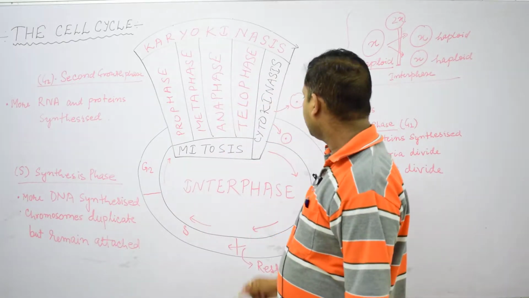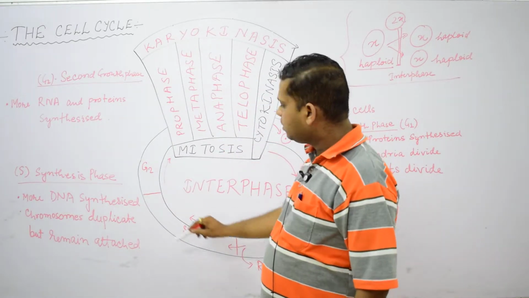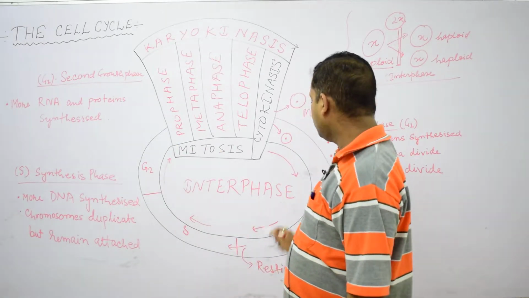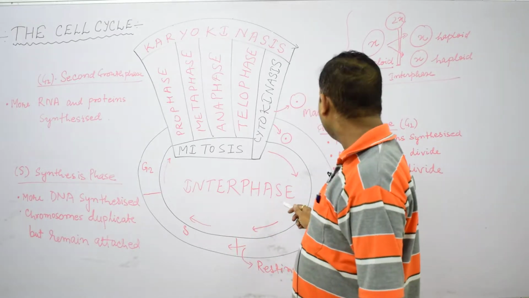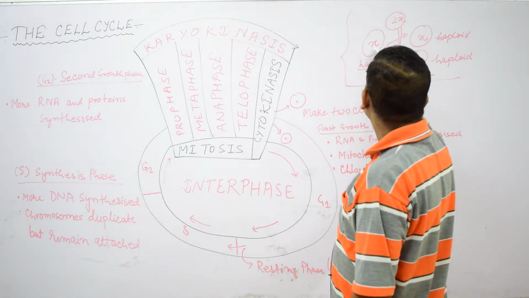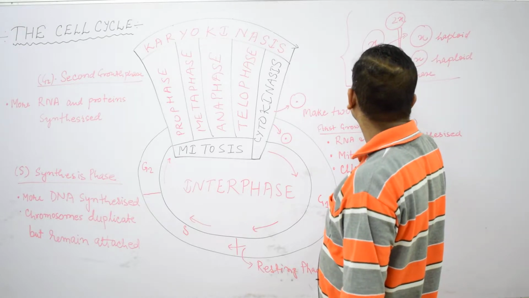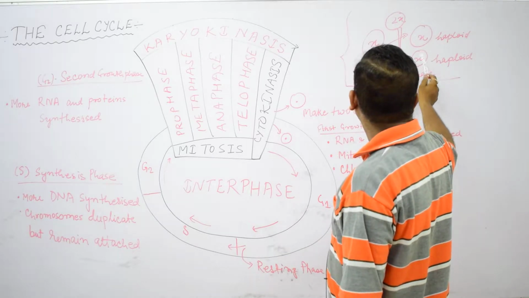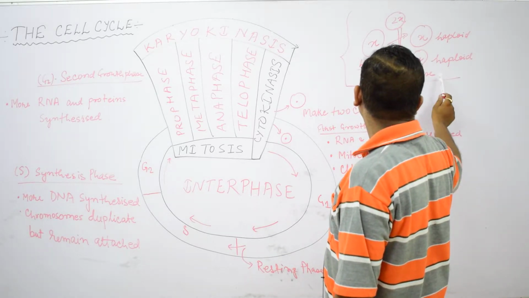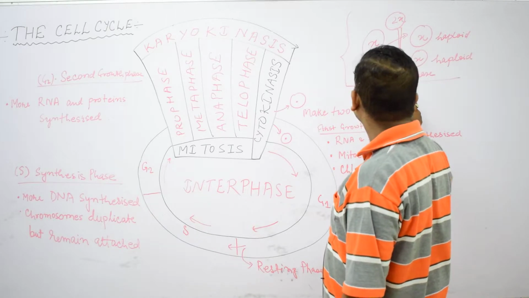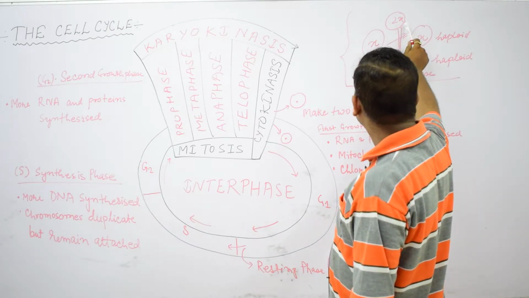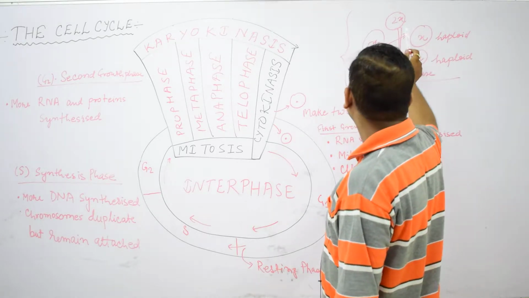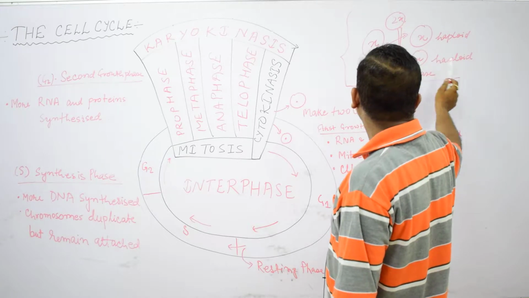Now, we will see that when we add the three phases, G1, S and G2 phase, it is known as interphase. As we have talked here, the parent cell is divided into two haploid cells. The parent cell is also haploid, but it is dividing into two daughter haploid cells, because there is a hidden phase which is called interphase. Interphase is a phase where the genetic material duplication takes place. Now, the X haploid cell will become a 2X diploid cell, which will be equally divided into X haploid and X haploid.